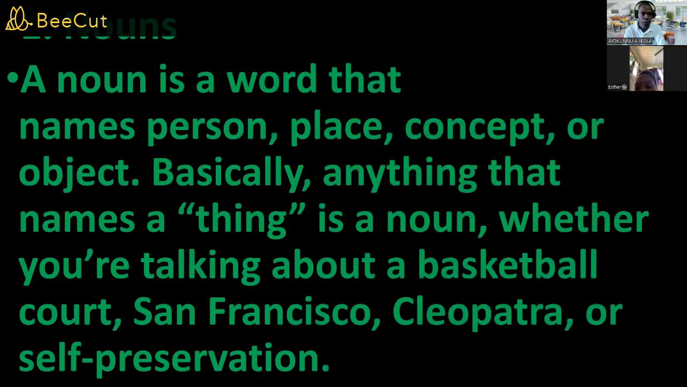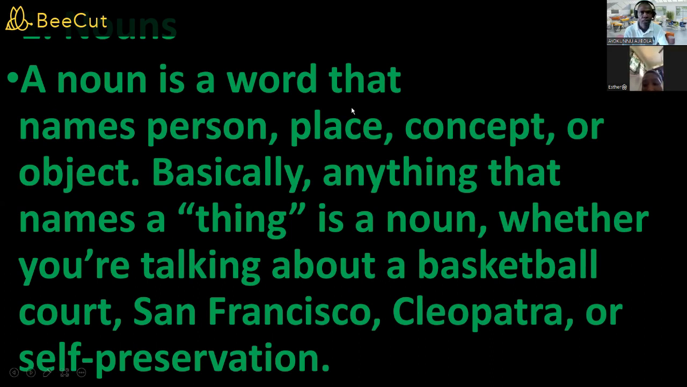Then the next thing we're to look at is the first part of speech, which is noun. We have been taught that a noun is the name of any person, animal, place, or thing. A noun is a word that names a person. A noun is a word that names a place. A noun is a word that names a concept. Take note of that, please.